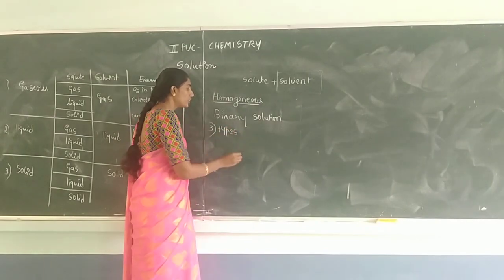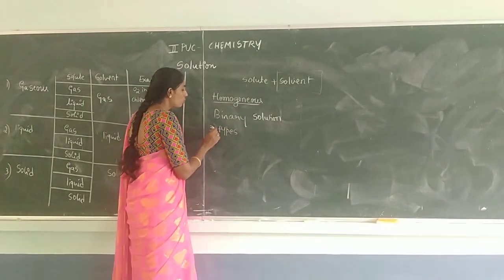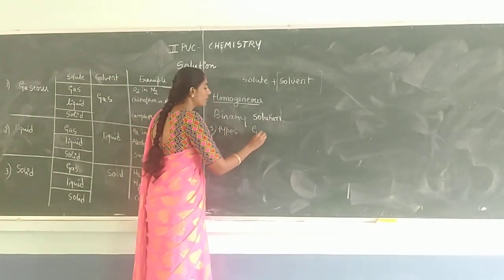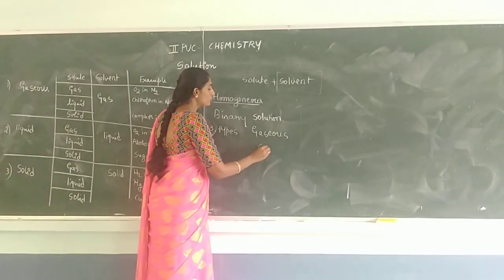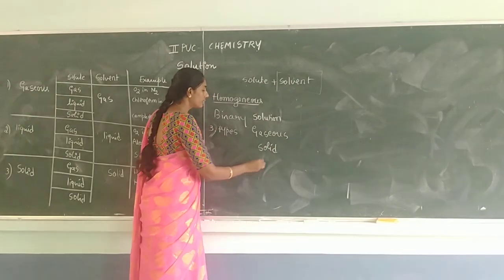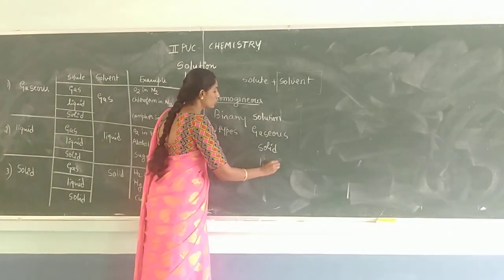One is the gaseous binary solution, solid binary solution, and the liquid binary solution.